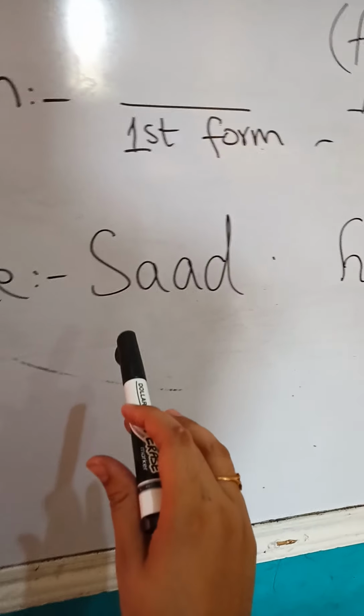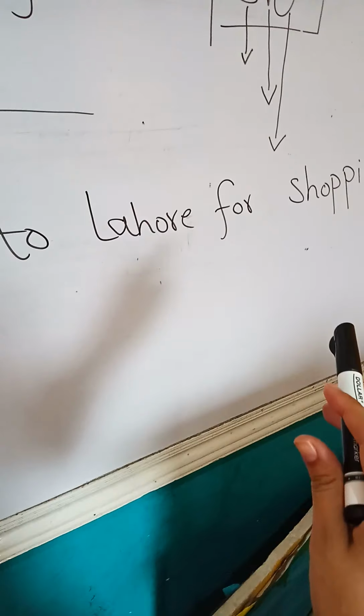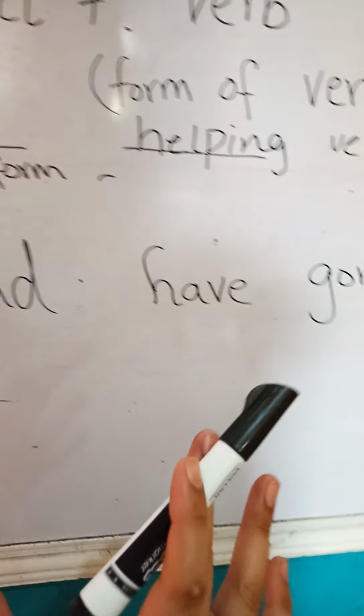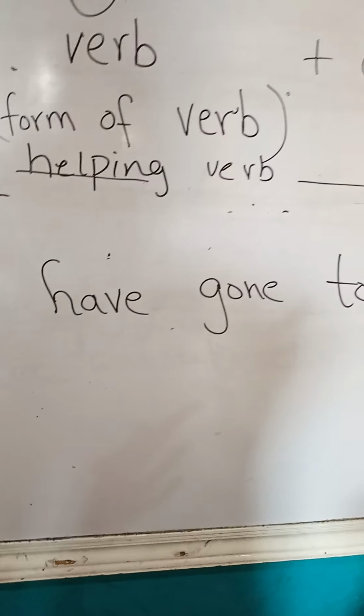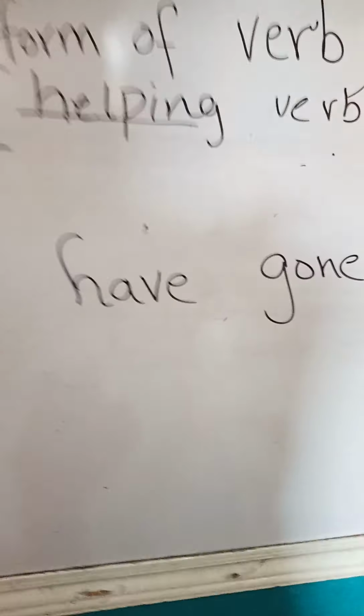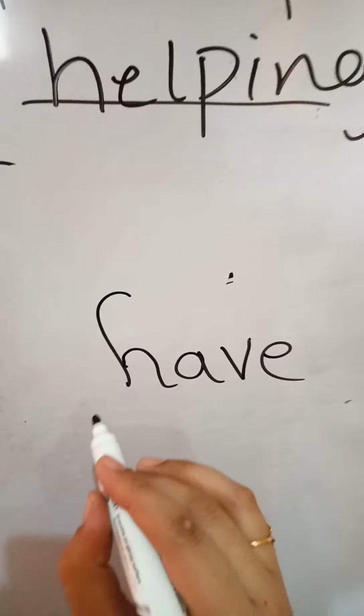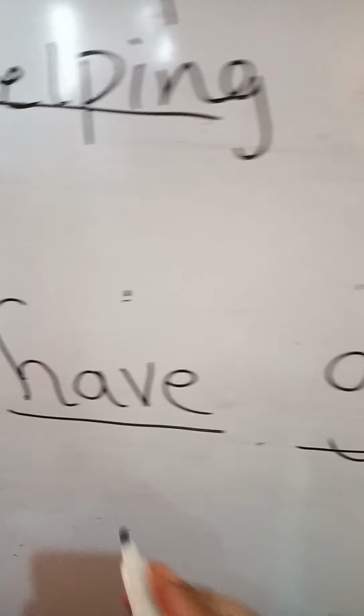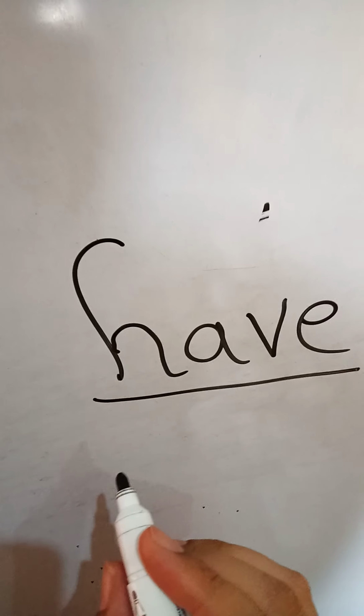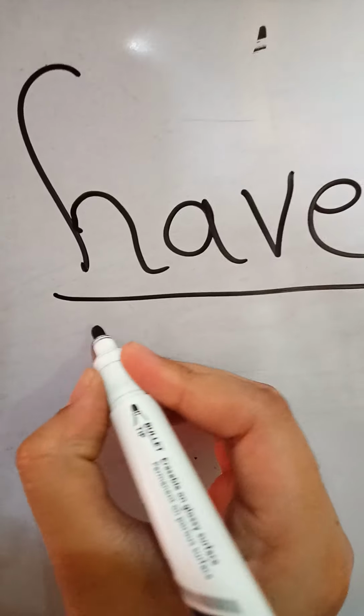The subject is here, the object is there. The verb is also at its place, SVO. The rule is the same, but what is changed here? The helping verb and the form of verb. In present perfect tense, we will use has and have.